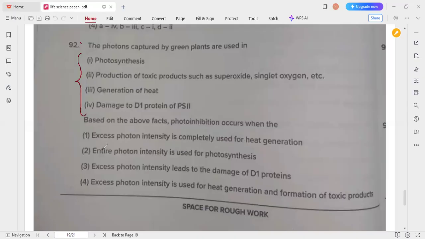No. Entire photon intensity is used for photosynthesis? No. Excess photon intensity leads to the damage of D1 proteins. Because of this excess photon intensity, these D1 proteins will be damaged. So option 3 is the correct answer based on these facts. Excess photon intensity is used for heat generation, formation of toxic products. No, but because of the damage, that is what happens for the excess photon intensity. So option 3 is the correct answer for this question.